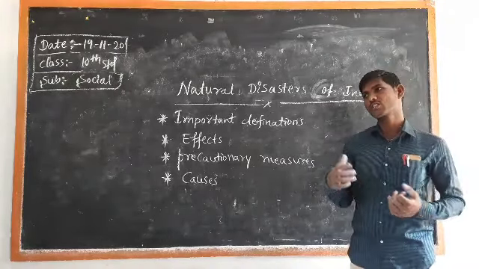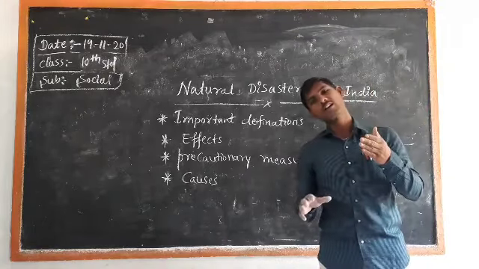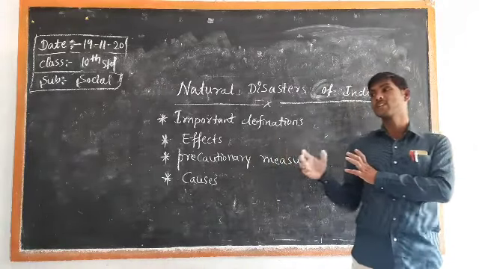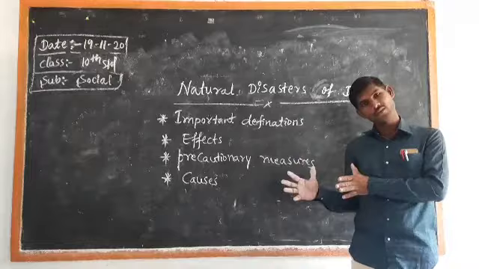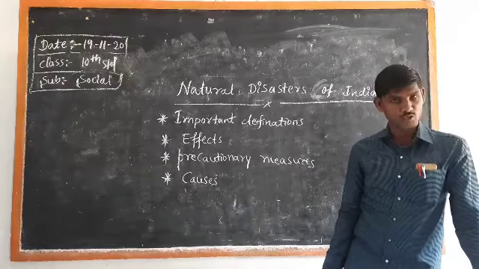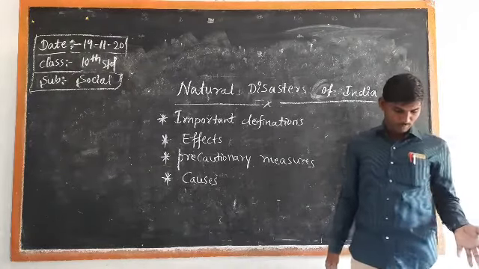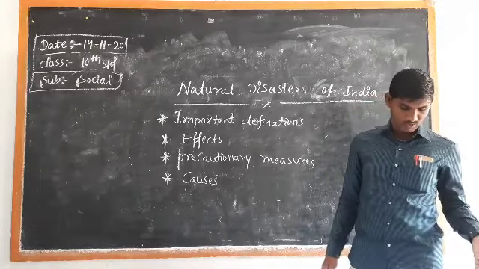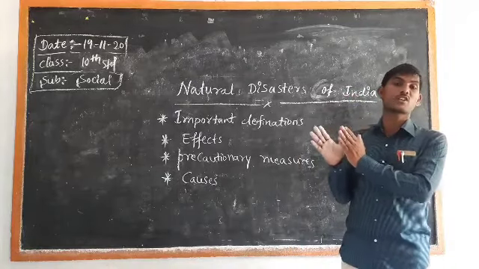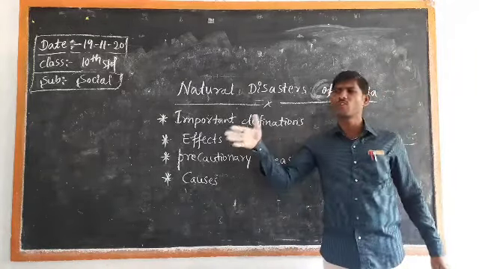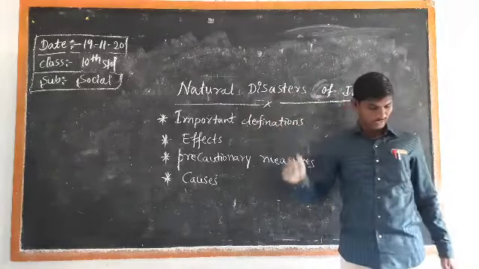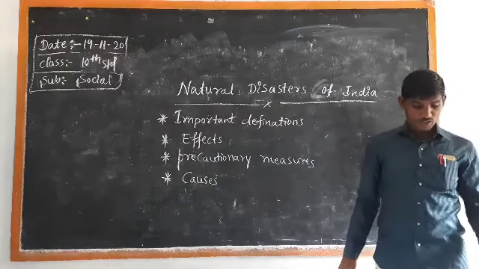If natural disasters happen again and again on the earth, there is a reason. Those are the major reasons: human activities and natural activities. The next ones are dislocation of the transport system and soil erosion, disruption of essential services, blockage and division of river course. The diversion of the river course, or the change in the direction of rivers, also causes natural disasters. The next one is destruction of forest.